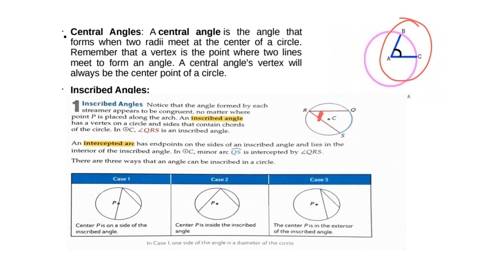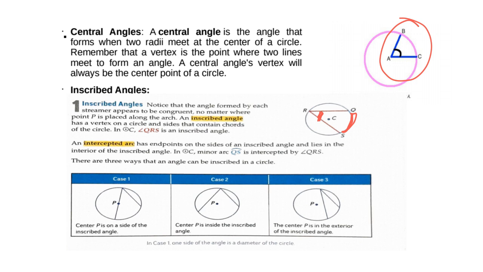We also have the arc QS. This arc is a minor arc that is intercepted by the angle QRS, and this arc is called an intercepted arc, which has endpoints on the sides of an inscribed angle and lies in the interior of the inscribed angle.